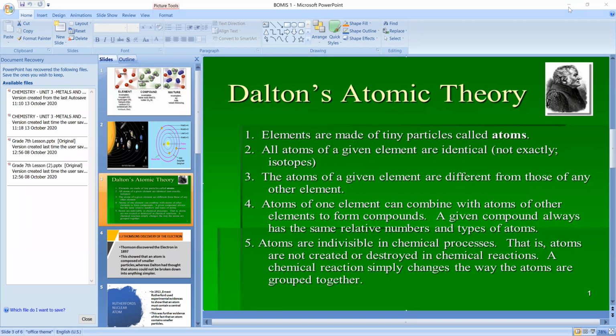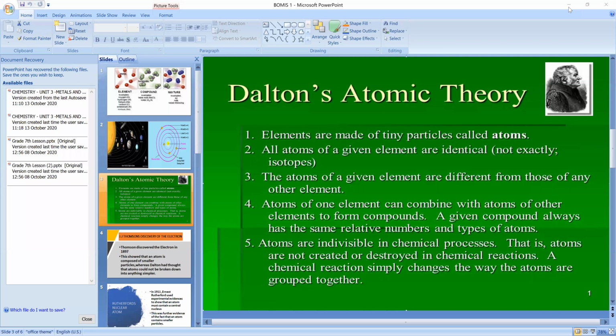For example, if you take nitrogen, nitrogen element consists of nitrogen atoms. Sulfur element consists of sulfur atoms. Okay, it doesn't consist of carbon or oxygen or hydrogen atoms. So the third point is also the same. Dhruv, is it clear for you? Dhruv, respond. Clear, ma'am. Did you understand? Anybody who did not understand any of the points, please respond now itself.